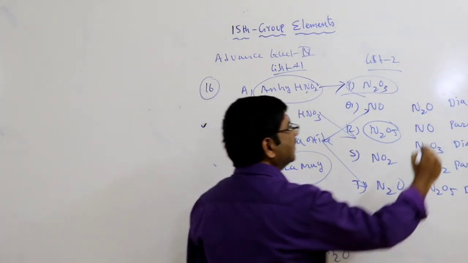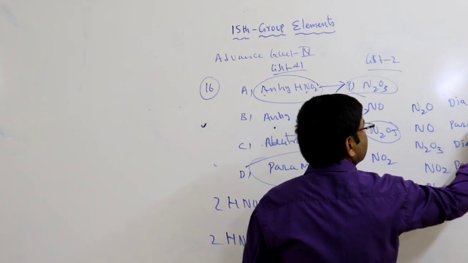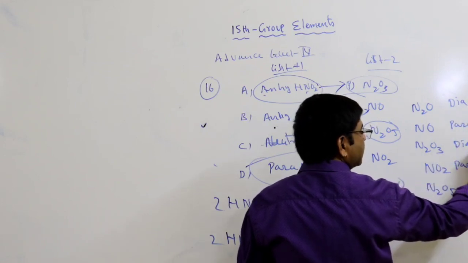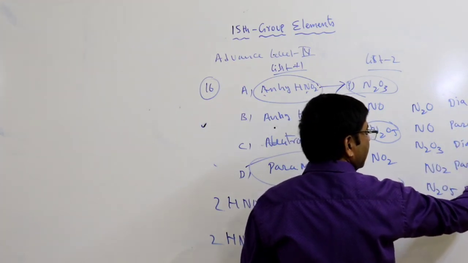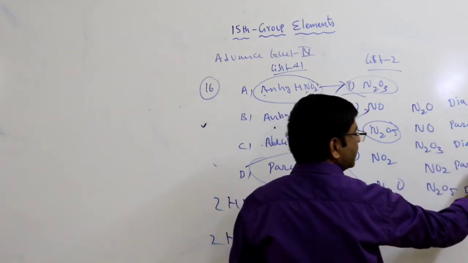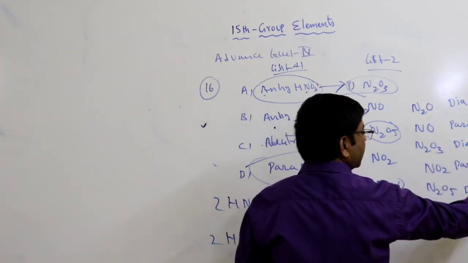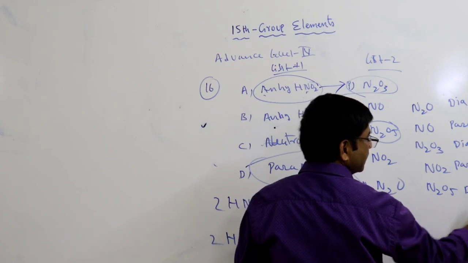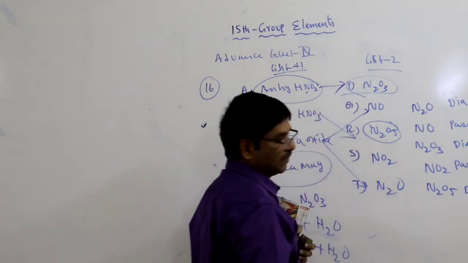You know this one is colorless, this one can be blue in the liquid state, this one is brown, and this one is colorless.